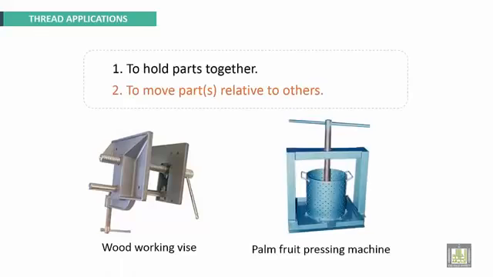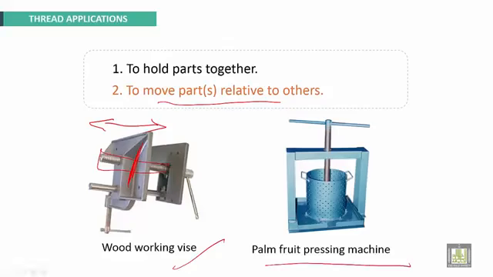Here, threaded fastening is used to move parts relative to others. Here we have 2 parts, for example. Part 1, we use this thread part to move that one, woodworking vise. And here for palm fruit pressing machine, also to move that part vertically.